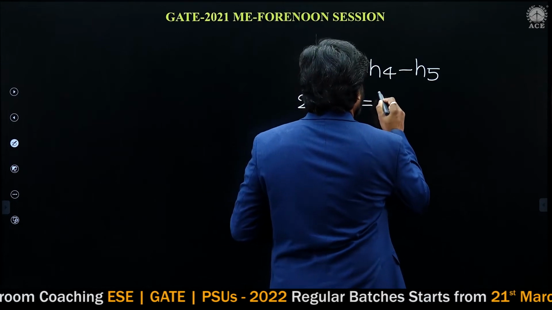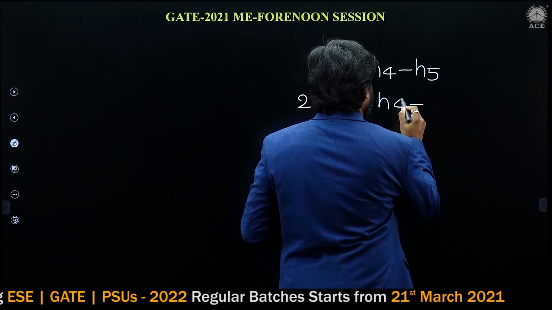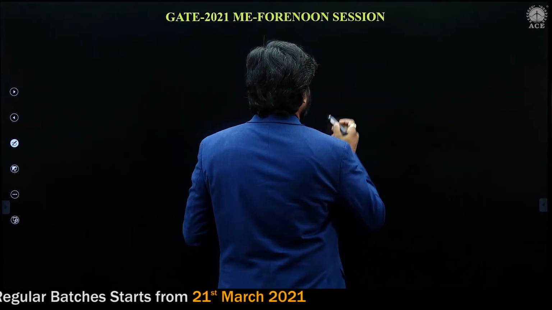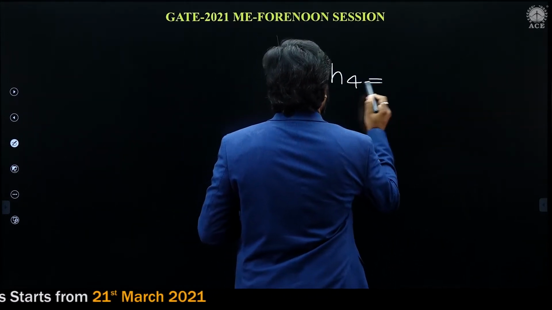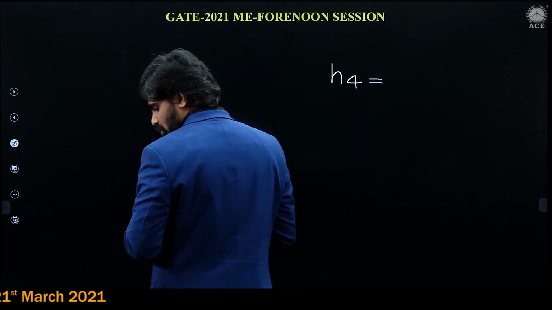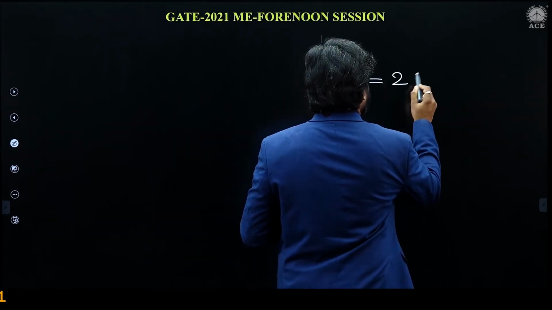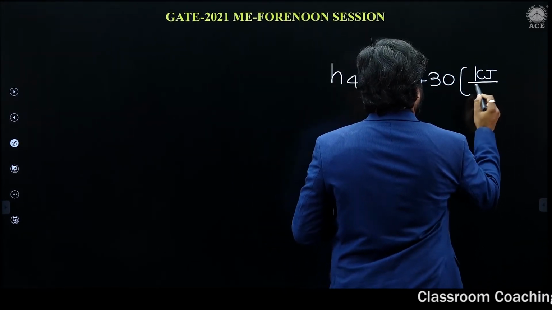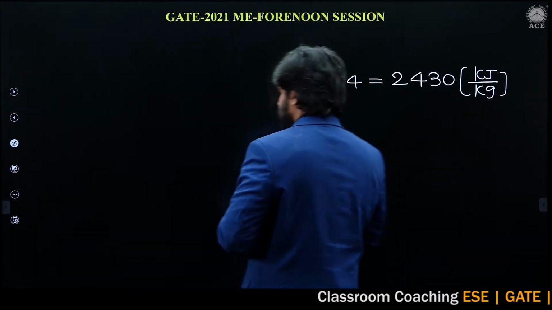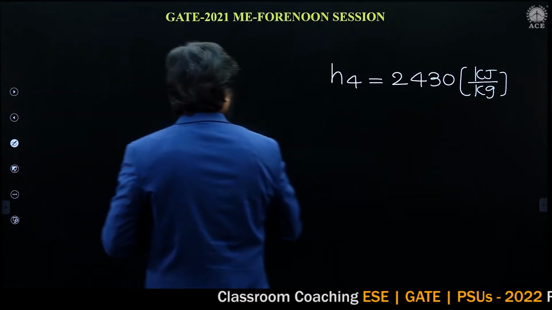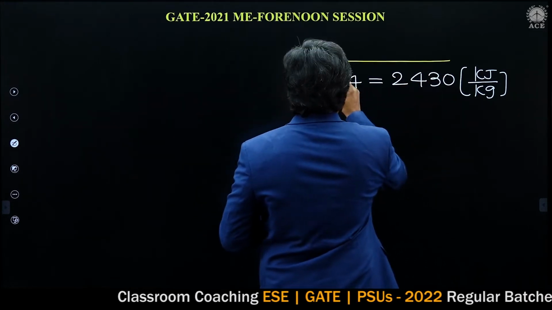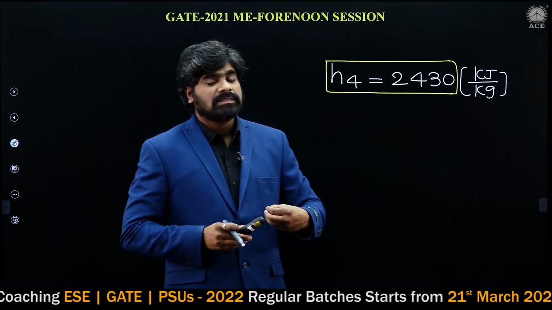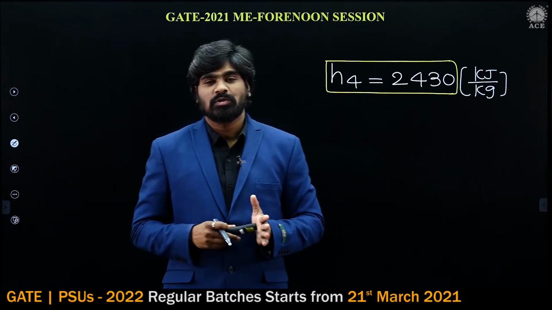So H4 minus 200 equals 2230. If you calculate H4, it is going to be 2430 kilojoule per kg. So now we have got H4. H4 is 2430 kilojoule per kg.